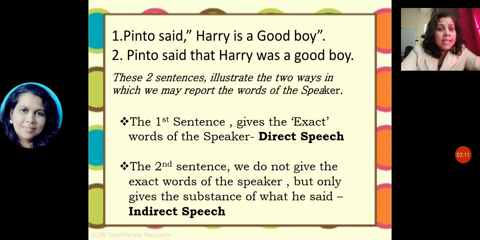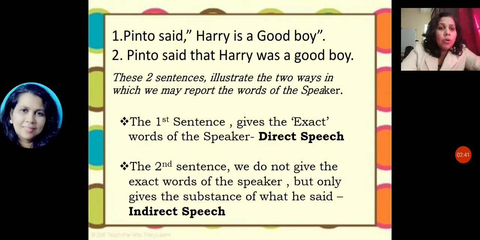And in the second sentence, we don't give the exact word of the speaker, but only give the substance of what he said. So direct speech is the exact word of the speaker, and indirect speech only gives the substance of what he said, and it has to be in past tense.